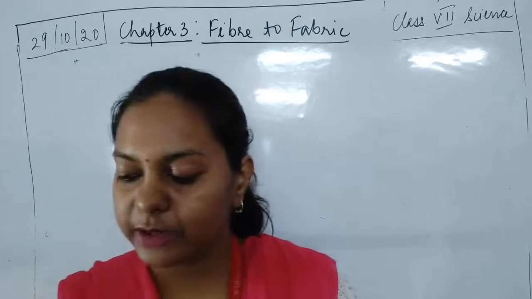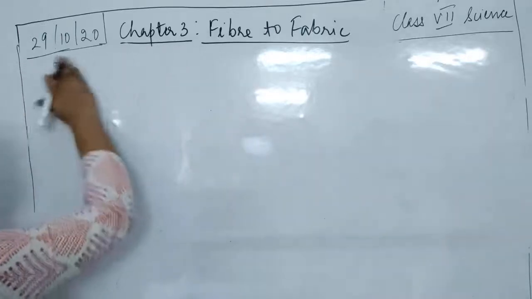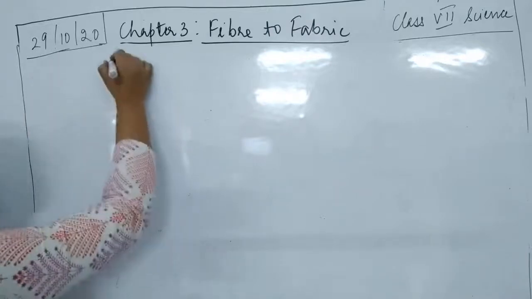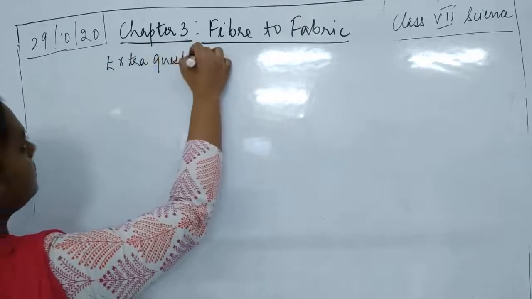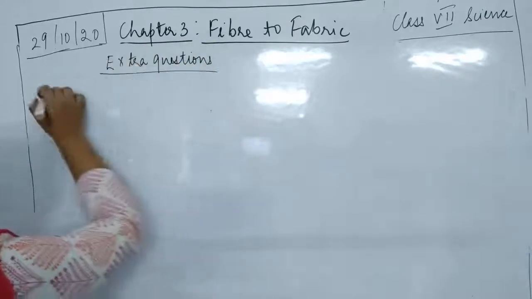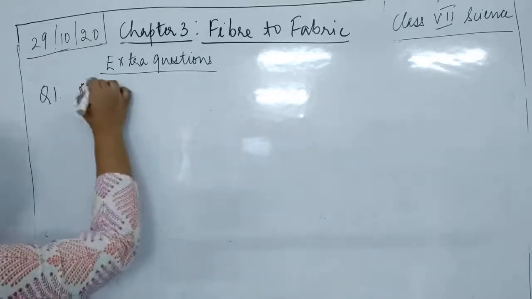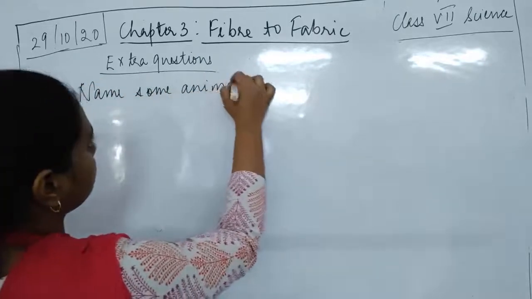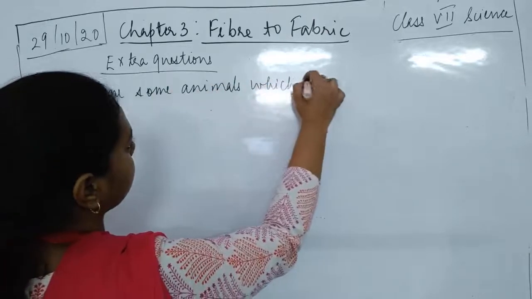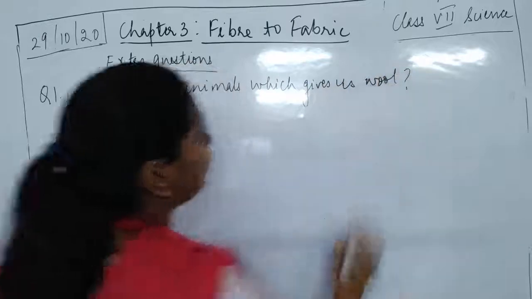Now children, I'll be giving you some questions to complete. So what are these questions? You can give the heading of extra questions. Question number 1: name some animals other than sheep which give you wool, or wool yielding animals.